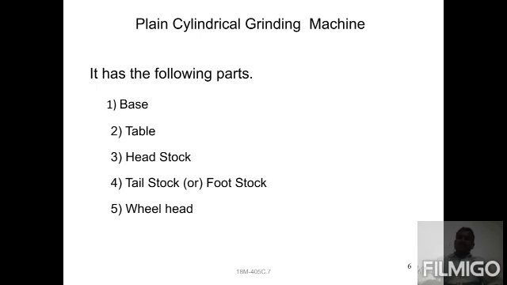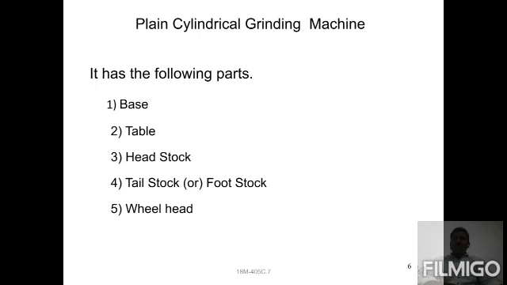Fourth is the tailstock or footstock. Tailstock supports the workpieces. It is placed on the right side only. It is used only for supporting the work, so we can call it a tailstock or footstock. Next one is the wheel head. The fifth main part is the wheel head. The wheel head is also a main part of the grinding machine.